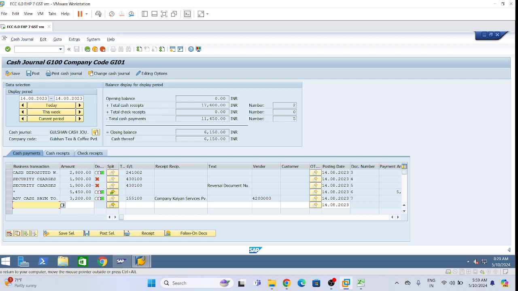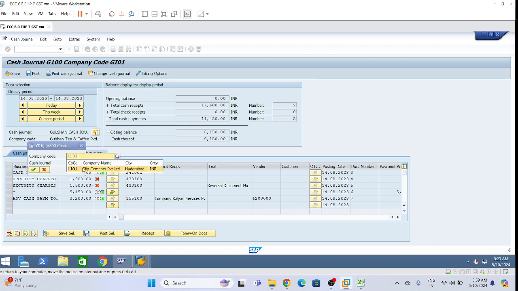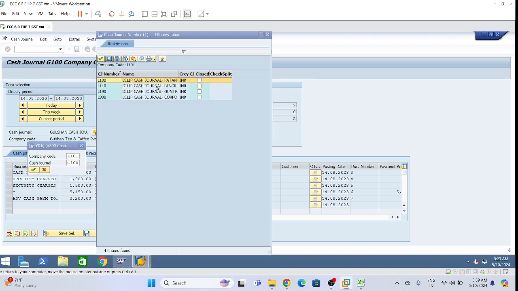Now first, whenever we come here, please see the screen. It is showing company code GI01. We need to change it, right? How can we change? You can write down, click on change cash general, like we change the company code. Now give our company code LI01. We have defined four cash generals in our case.